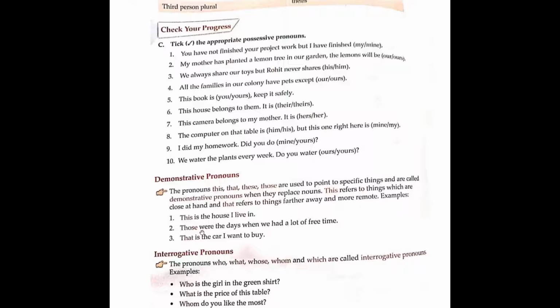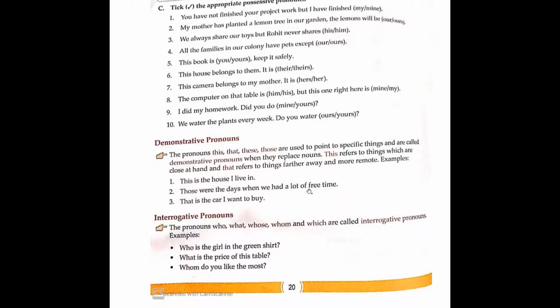Now see the examples here. This is the house I live in. In this sentence, this is demonstrative. Those were the days when we had a lot of free time. Those is a demonstrative pronoun. That is the car I went to buy. That is a demonstrative pronoun. Children, I think it is interesting.